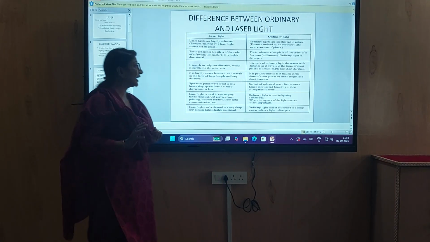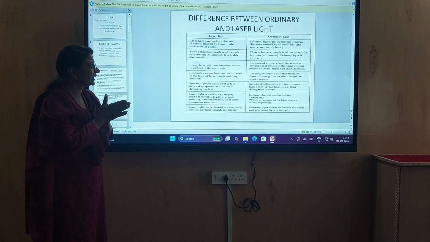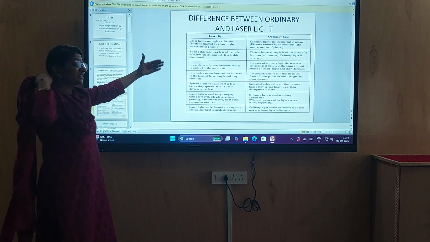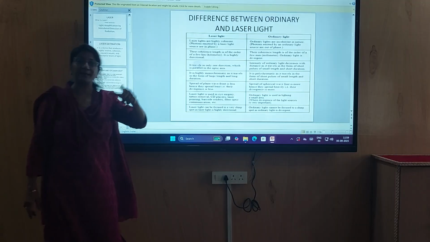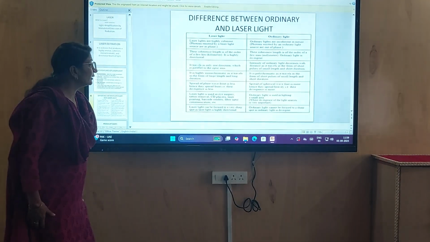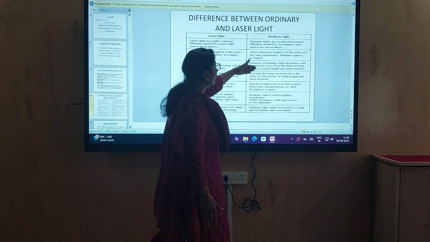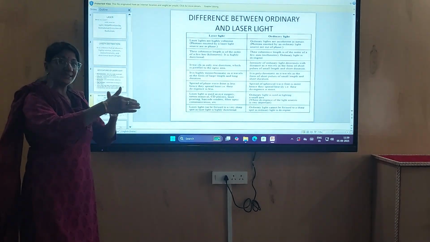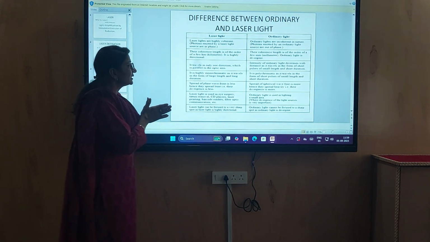Ordinary light is divergent. Coherent means that all the photons are in the same phase. The next difference is that laser light travels in only one direction, which is parallel to the optic axis. And the intensity of ordinary light decreases with distance. As distance increases, the intensity of ordinary light decreases.